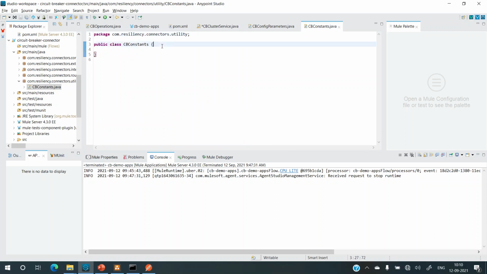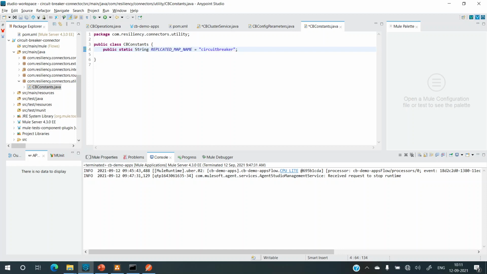Okay, now let me add the constant that I wanted. So it's public static. It should be static because I do not want to create an instance. I just want a single value and I should be able to call it using the class name. So constant string, let me give it as replicated map name equals, and I'll just name it circuit breaker.